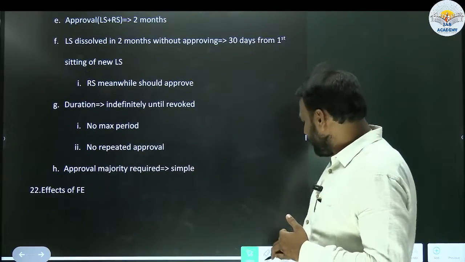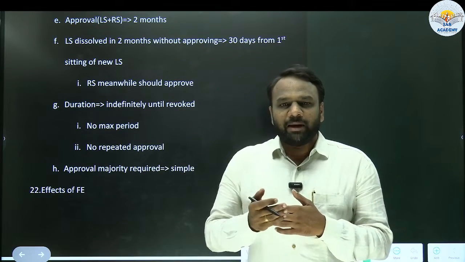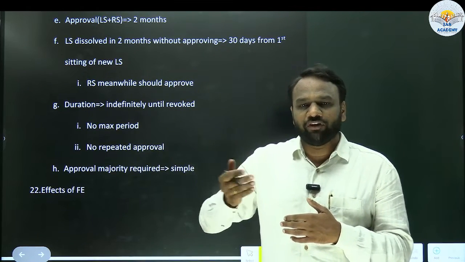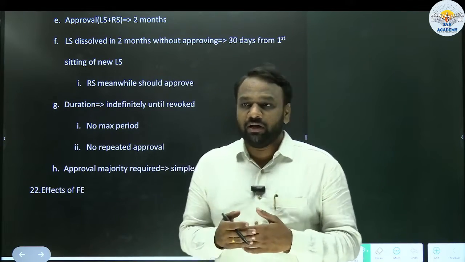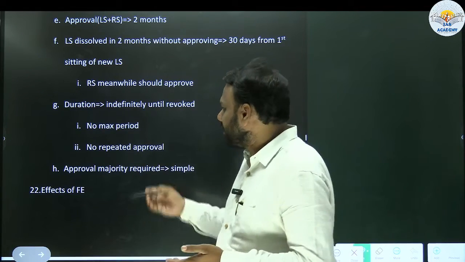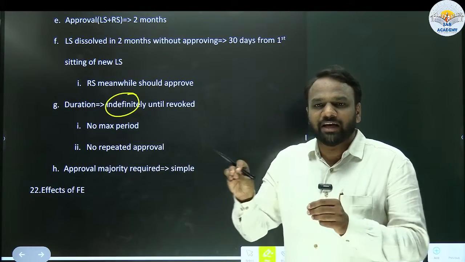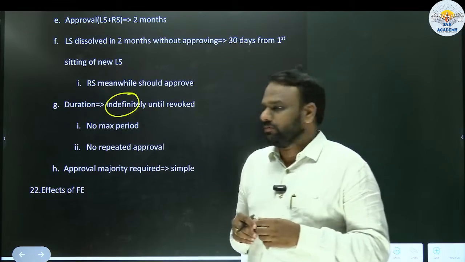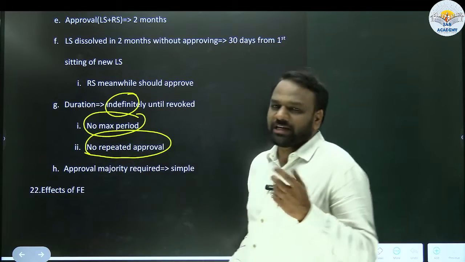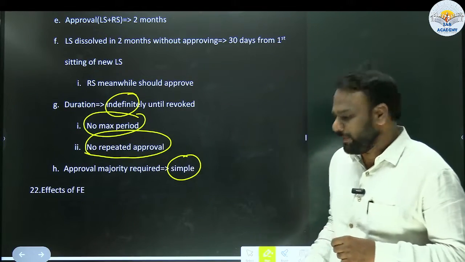Next, duration. We have seen that in case of national emergency and president's rule, once we declare an emergency, it continues for 6 months. If we want to extend beyond 6 months, then after every 6 months, we have to approve the extension. But in case of financial emergency, once it has been proclaimed by the president, it is indefinite. There is no period like 6 months or 1 year. It will continue unless it is revoked. Who can revoke it? The president can revoke. So there is no maximum period and no repeated approval, as in case of national emergency and president's rule. Next, the approval majority required. We have already seen it is simple majority.